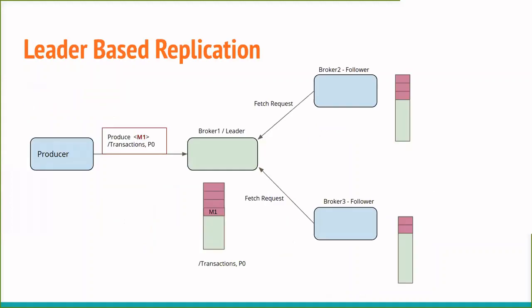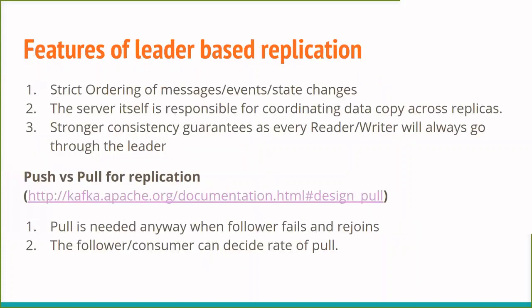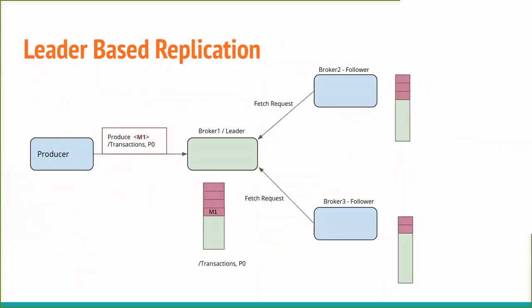Now the third important point is about replication, and replication again happens with two styles. One is called leader-based replication, and there are two smaller variants there, which are the primary backup case and quorum-based replication.